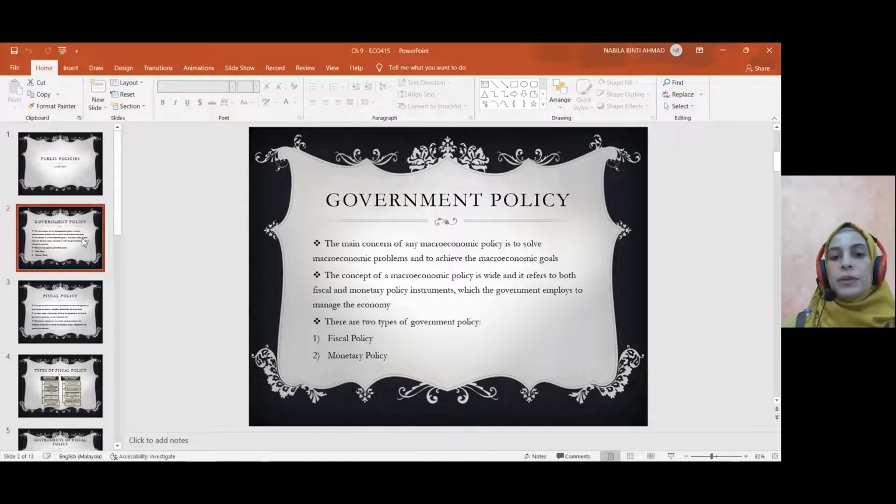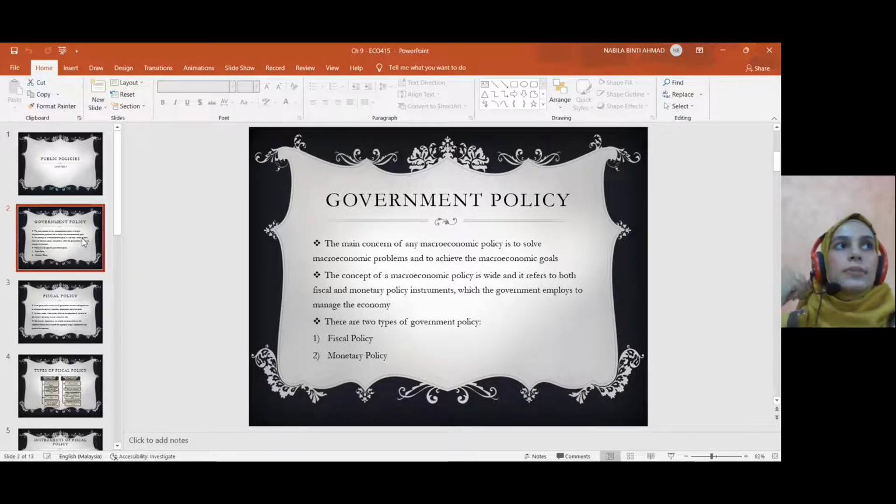Jadi basically before we go further lah, kepada government policy, so we need to know the concept of public finance atau public policy dulu lah. So we need to know apakah government's revenue and apakah government's expenditure. Right, so government revenue is money collected by government from various sources. So revenue yang government dapat ada dalam bentuk 3 cara lah. So government can gain revenue from tax revenue. So tax adalah compulsory contribution, imposed by the government on private individuals and organizations to raise revenue to finance the expenditure on public goods and services.